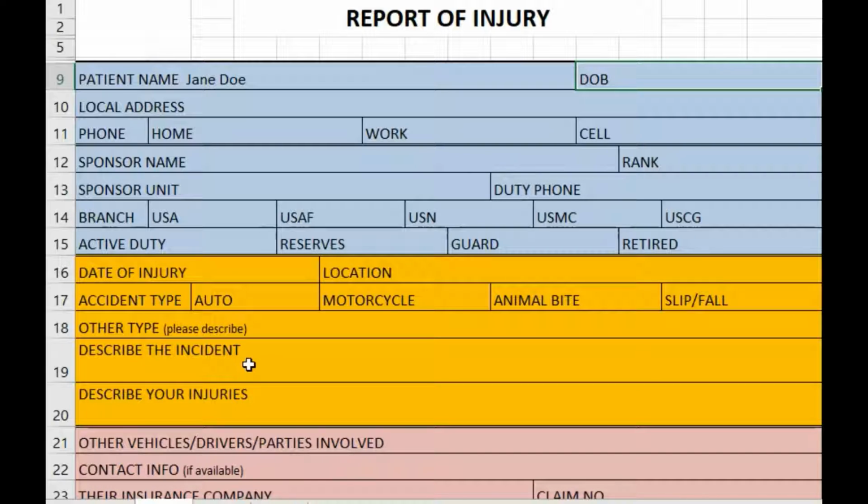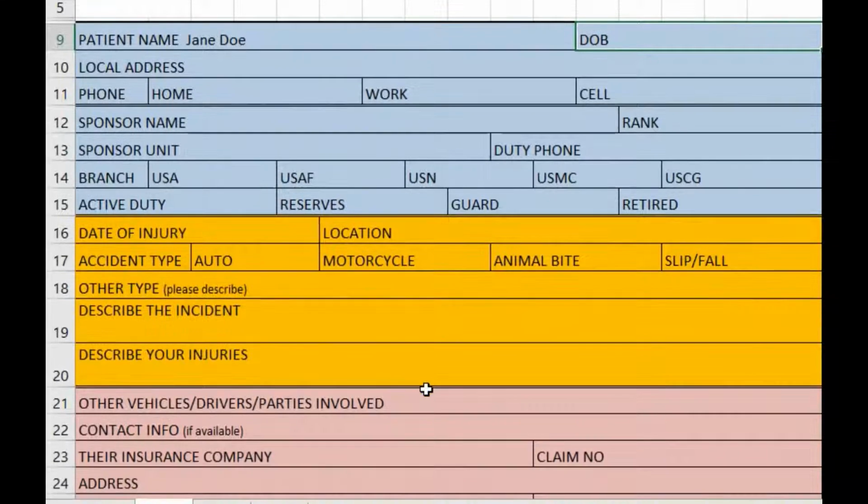19 is describe the incident. You're going to give us a brief description of what happened. It doesn't need to be a paragraph. Just tell us what happened. If it's just a well-being check because you got hurt or you got hit in a car accident and you just wanted to make sure everything's okay, that's all right too. Then describe your injuries. What brought you to the hospital? Even if it's a well-being check, please fill out this row.